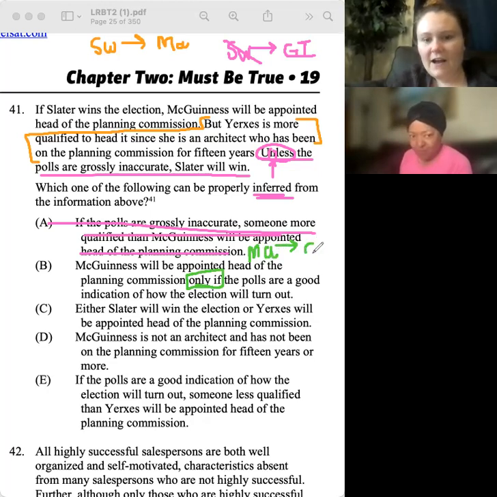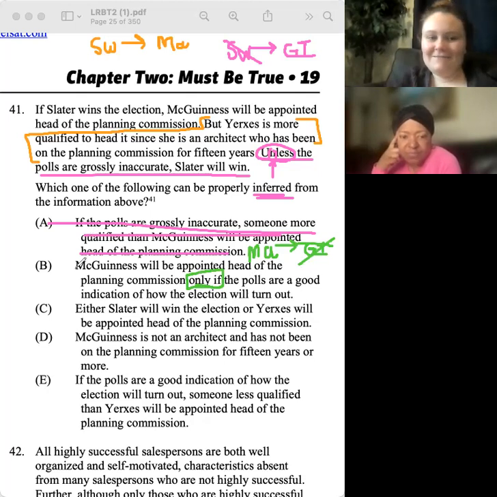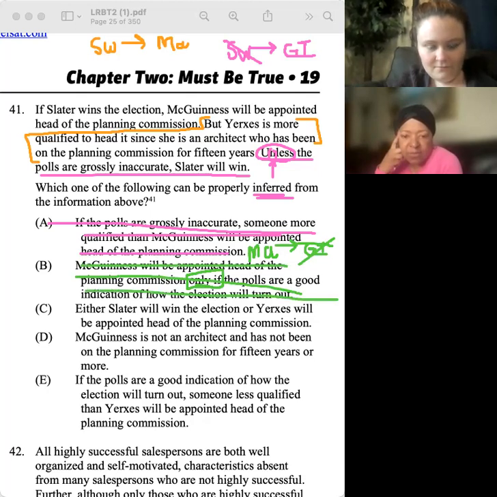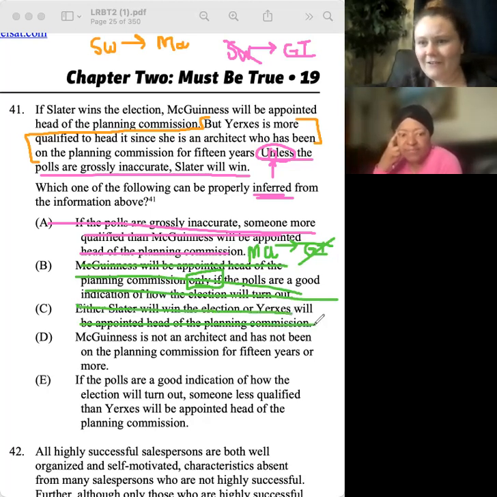So I'll say like not grossly inaccurate. Do we know that? Is the only way that McGinnis is going to be there is if no, because somebody else could still. Excellent. Perfect. Okay. C: Either Slater will win the election or Y will be appointed head of the Planning Commission. No, that's not true. Yeah, there could be someone else. Like maybe Giovanna is going to be appointed. Right. We have no idea.